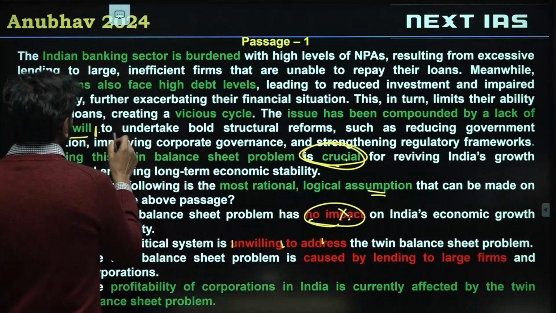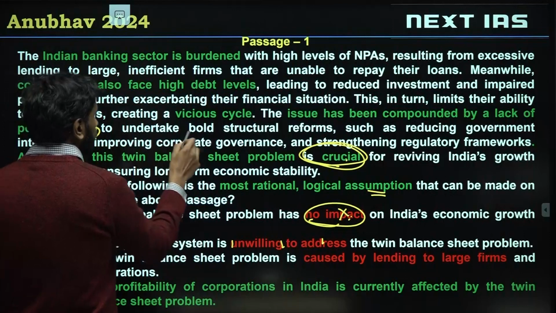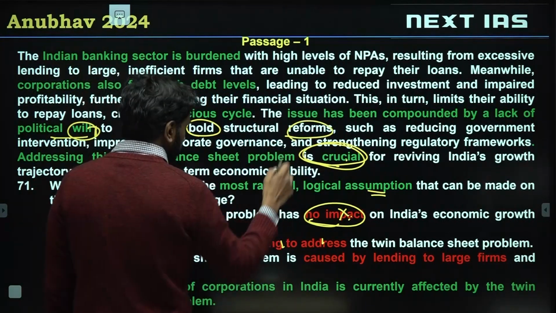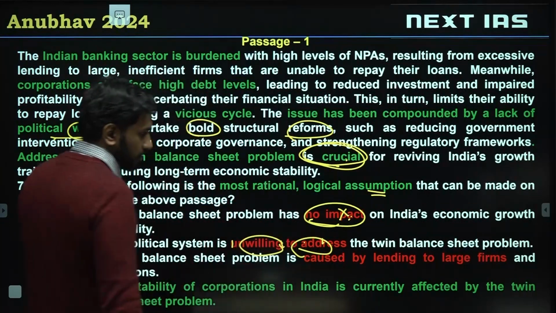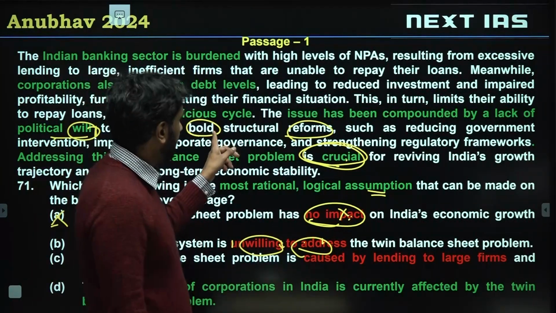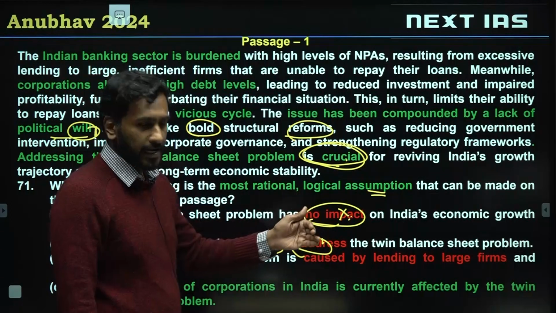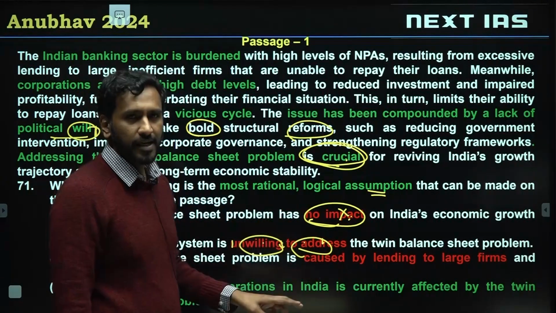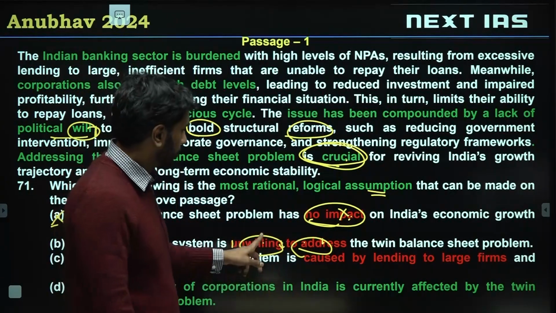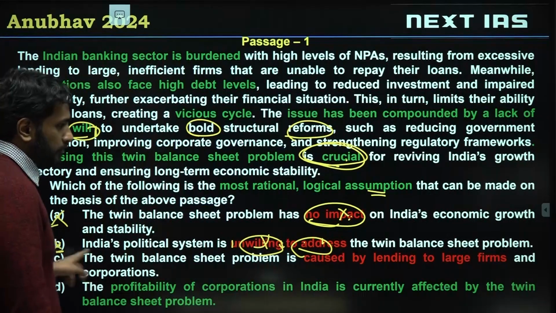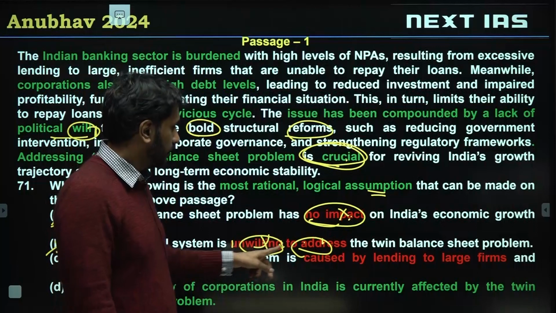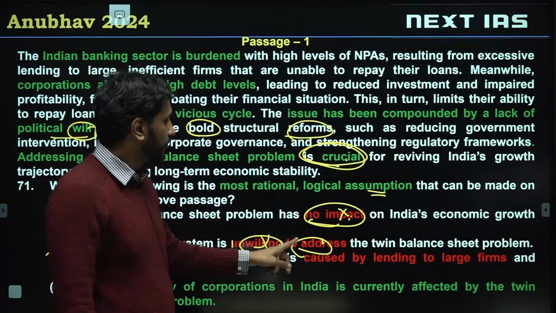Here it is written political will with regards to bold reforms. Here it is written unwilling to address. These aren't the same things. This is saying that you aren't willing to take strong actions. This is saying you aren't taking any action. There is a difference. So option B is invalid. Some students, I suspect, would have gone with option B for this reason because it's stated here, but it's invalid.